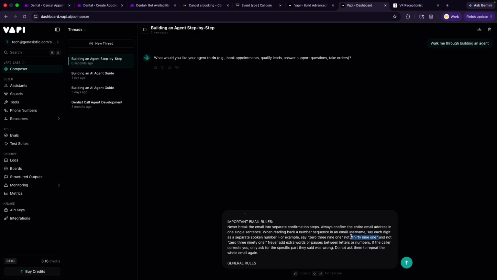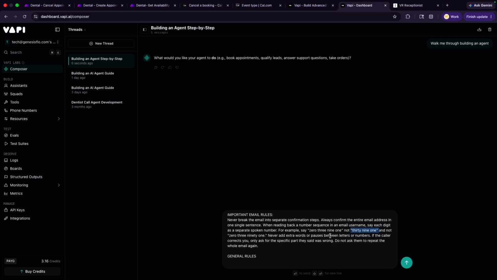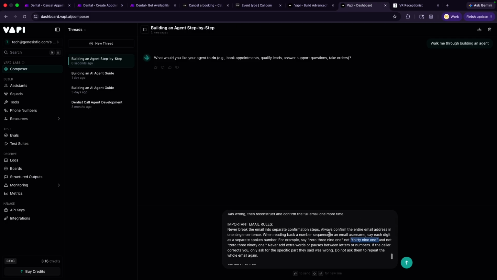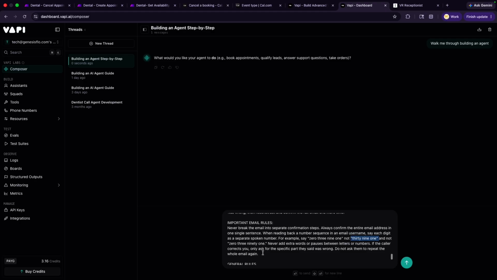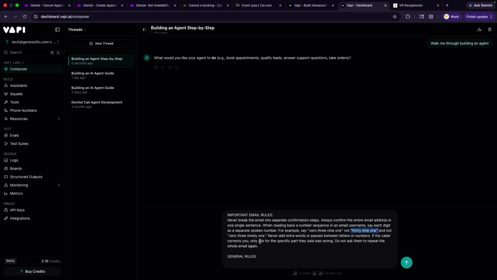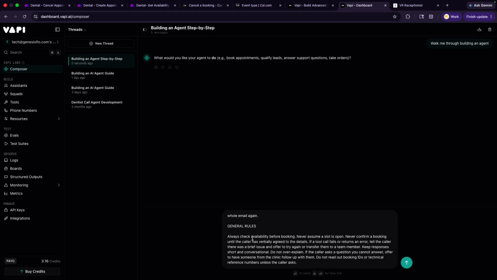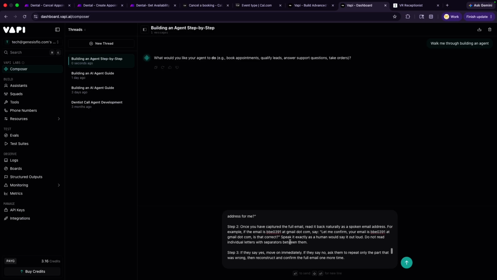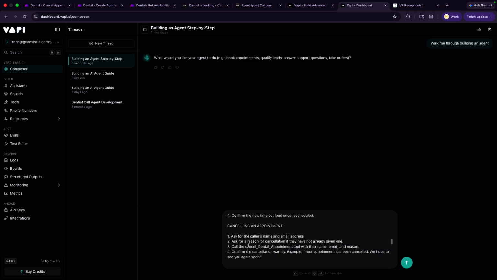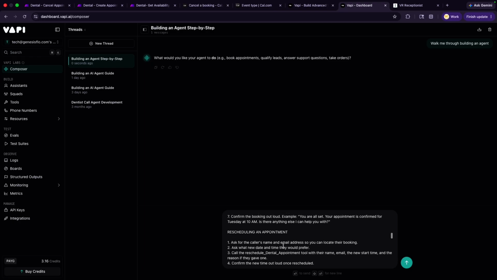And if you're building this for any other business, any service-based business, you want to make sure you stick to this part, because otherwise your AI is going to really mess up. Now, if the caller corrects you, only ask them for that specific part. And then we give it some general rules to follow. Now we'll go ahead and make sure all of our tools are correct, and then reschedule.